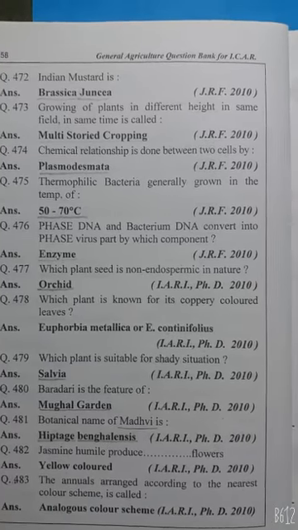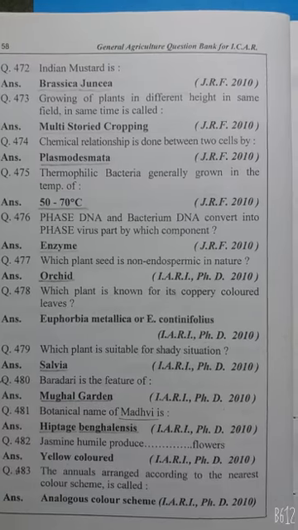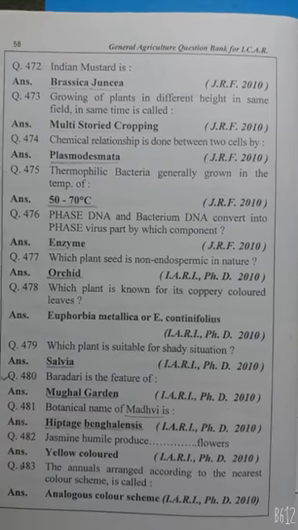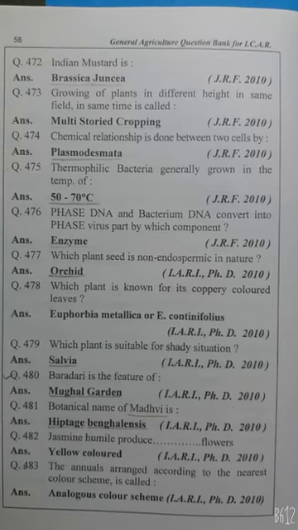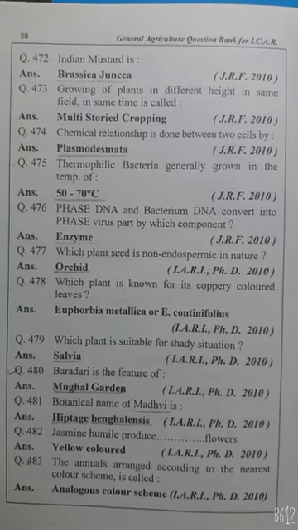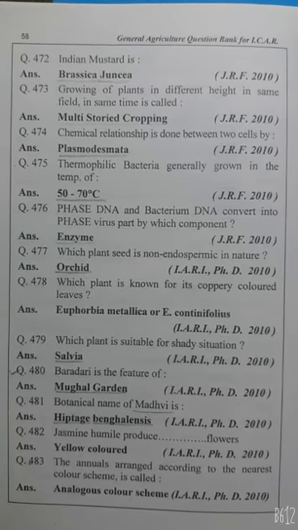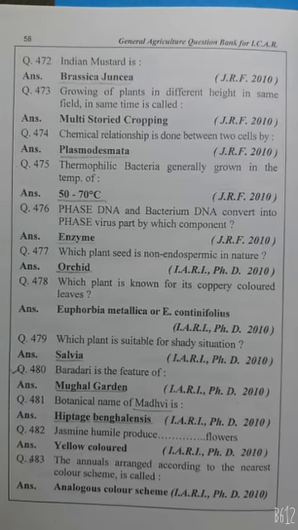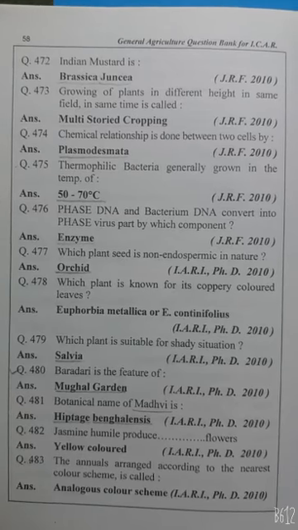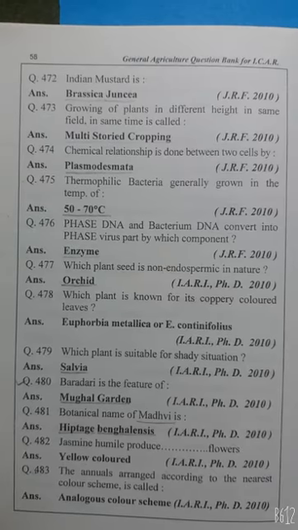Phage DNA and bacterium DNA convert into phage virus part by which component enzyme? Which plant seeds are not endospermic in nature? Orchids. Which plant is used for its coppery colored leaves, Euphorbia metallica or Euphorbia centifolius? Which plant is suitable for the shady situation? Salvia. Baradari is an important feature of Mughal garden.